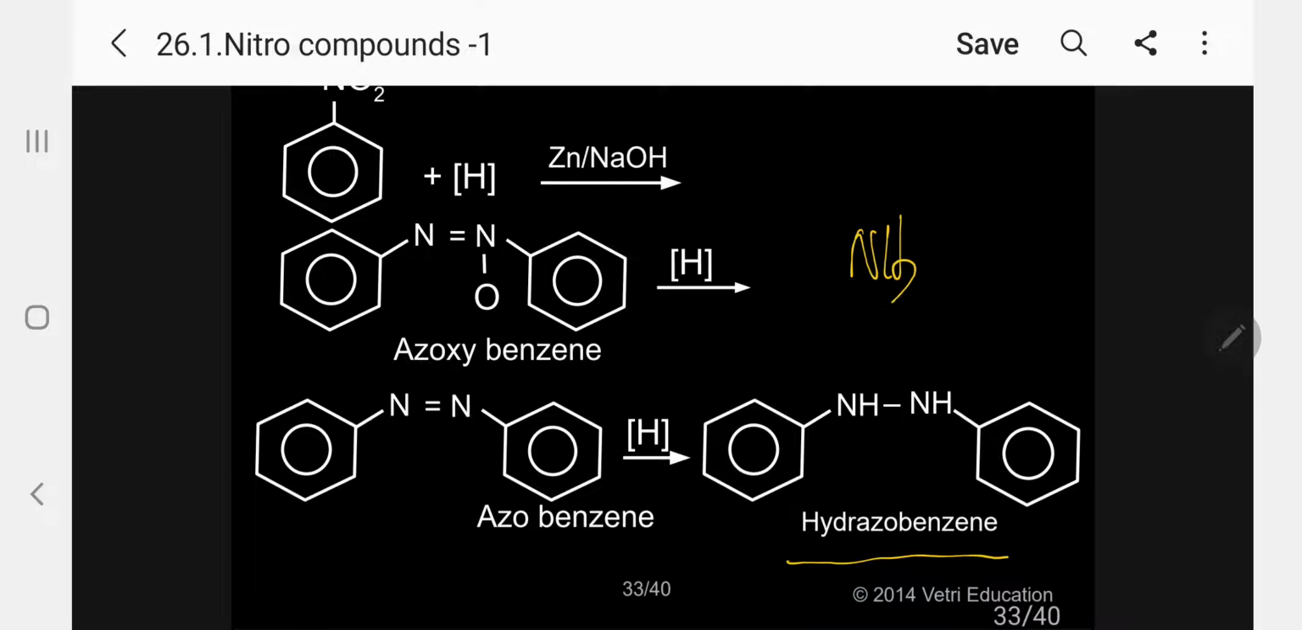Hydrazo. Please follow. Normally, the original compound is hydrazine. In hydrazine, one H is substituted by a benzene ring, another H is substituted by a benzene ring, which is called hydrazobenzene, or simply we can say diphenylhydrazine. So this is hydrazobenzene, the common name. Kindly follow. This is in basic medium.